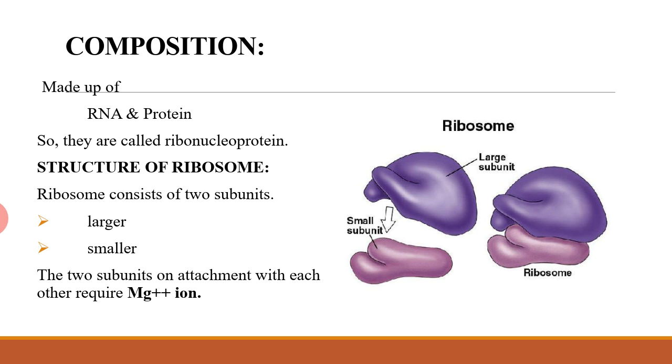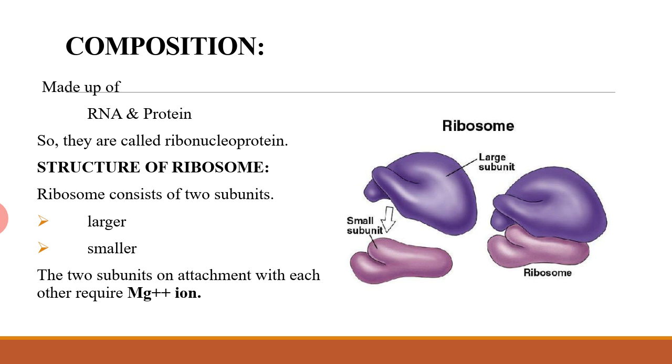Structure of ribosome. Ribosomes are made up of two subunits, each of which consists of protein and a type of RNA that is known as ribosomal RNA. As there are three types of RNA, ribosomal RNA, transfer RNA and messenger RNA, ribosomal RNA is the type of RNA which is present in ribosome.